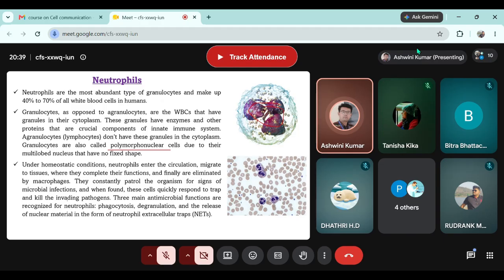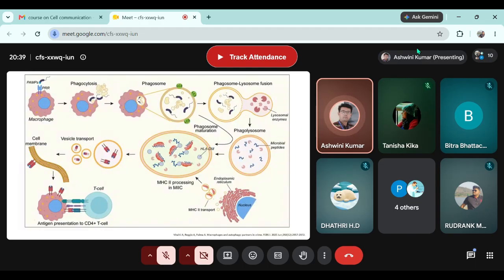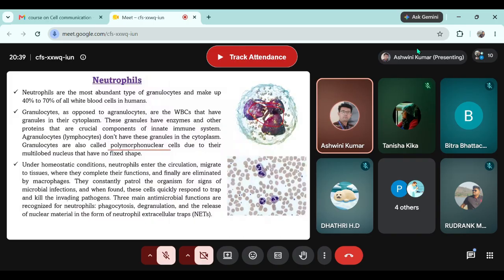That means it can engulf the pathogen and kill, such as what is present in this particular slide. It can release the enzymes from these cytoplasmic granules, what you can see, these granules. Now, once the enzymes are released because of degranulation, these enzymes can directly kill the pathogen present outside.